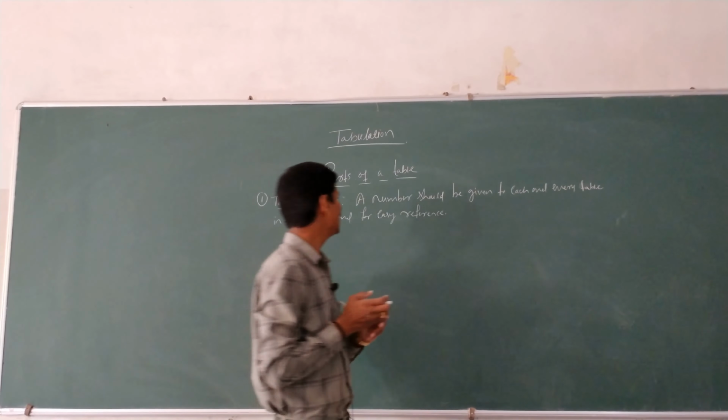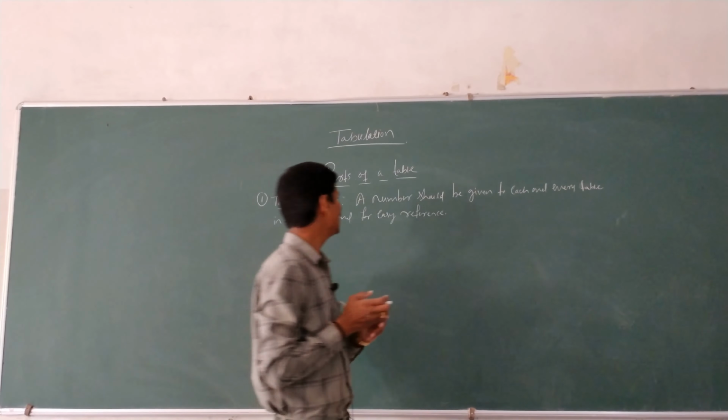Here, the column heading is said to be caption. In the previous problem, we took boys and girls. Boys is the first column, girls is the second column. That column heading is said to be a caption. The column headings are called captions, and they explain what the column represents.